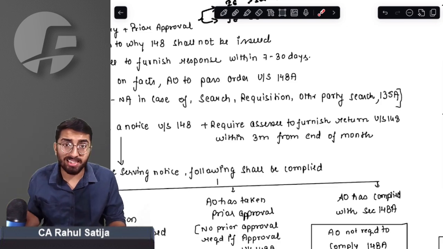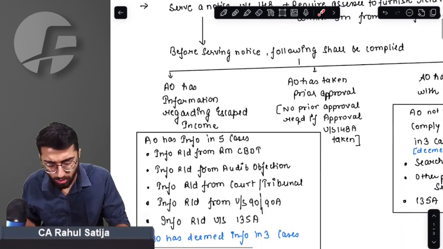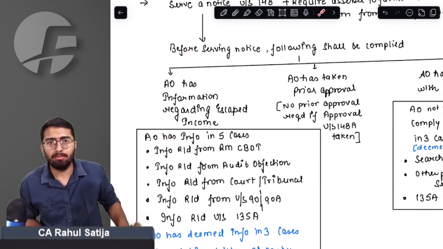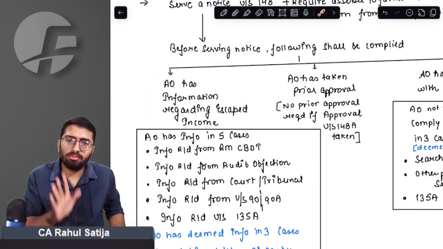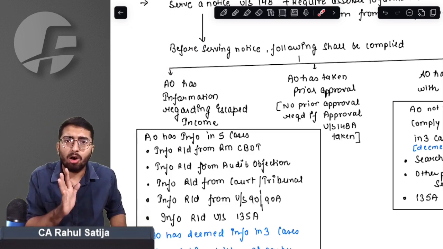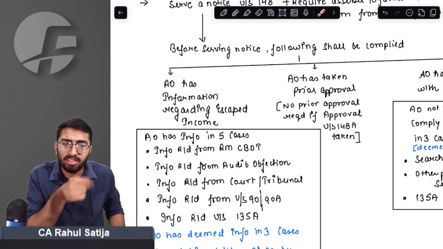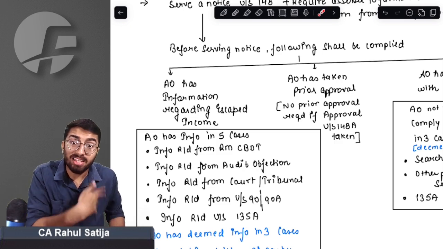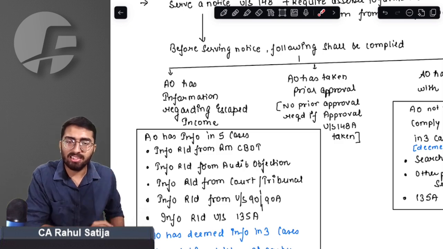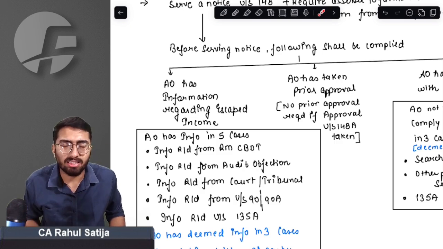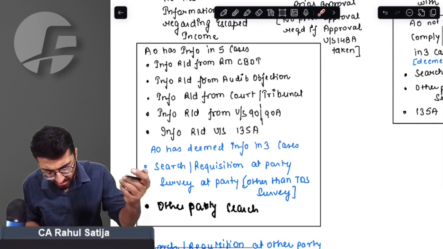Before issuing notice under this section 148, AO was required to have information. AO must have information that income has escaped assessment. AO cannot select income escaping assessment, cannot do income escaping assessment on arbitrary basis, on ad hoc basis. AO has to have information, and these eight instances suggest to the AO that income has escaped assessment. What are the 8 cases?